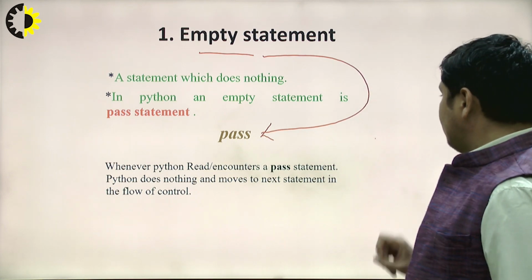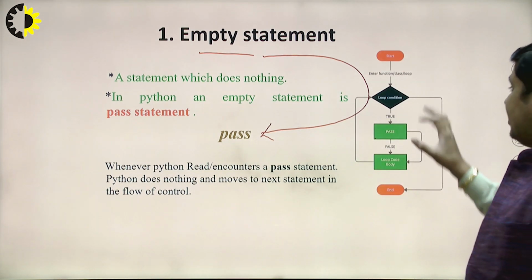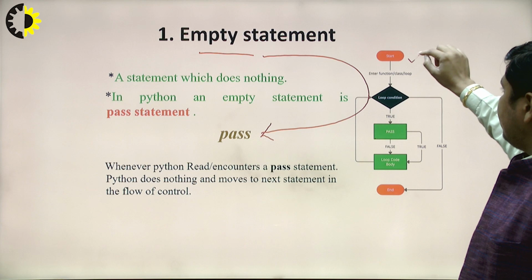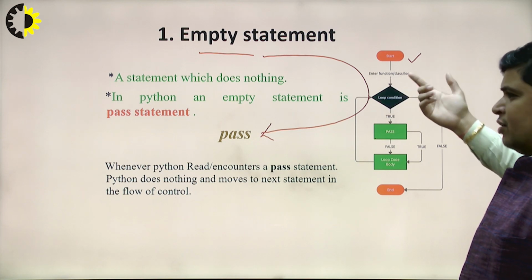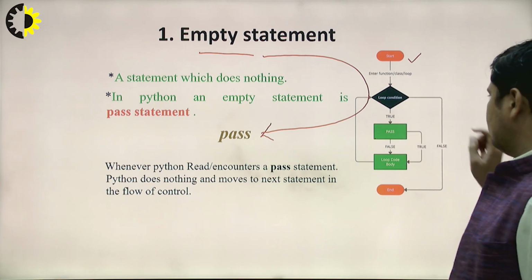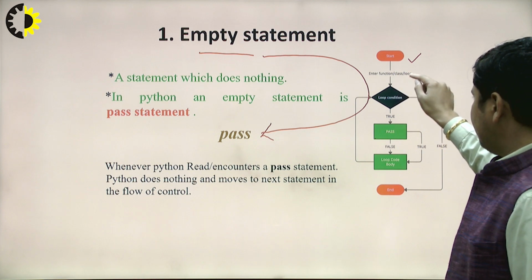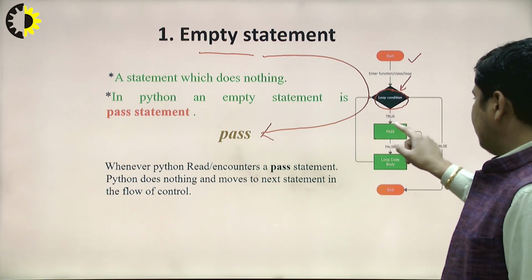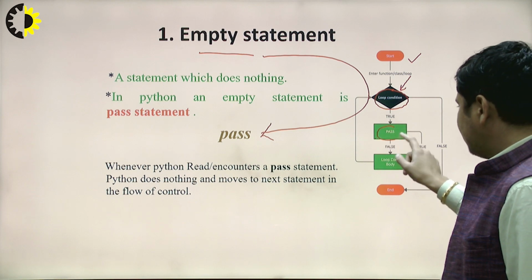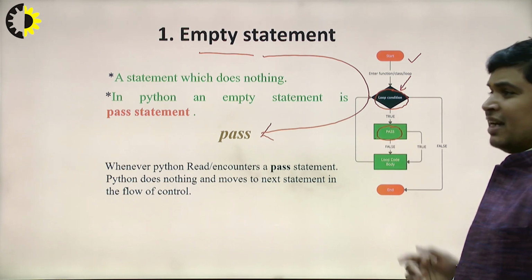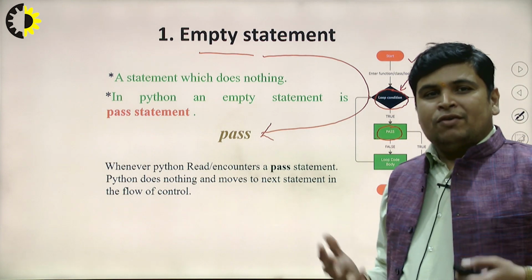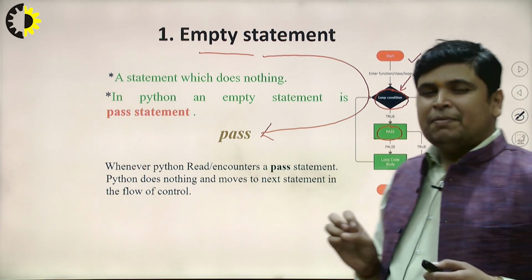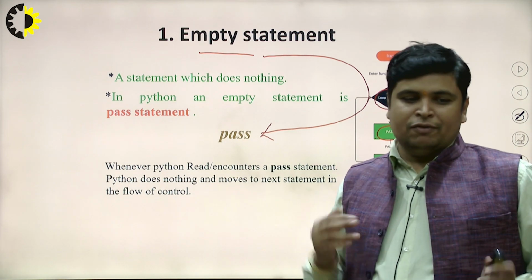Second thing, we will see here in this flow chart, our code starts from this point. This may be a function, this may be a class, and this may be a loop. If we consider this is a loop, then the loop condition will be evaluated. If this condition becomes true, you will see here this is a pass statement. In future, if I want to insert some piece of code in this loop, then we simply use the pass statement for future point of view.